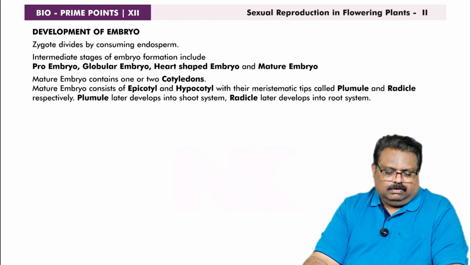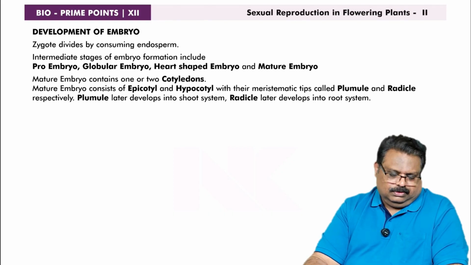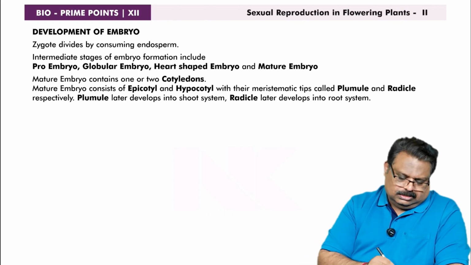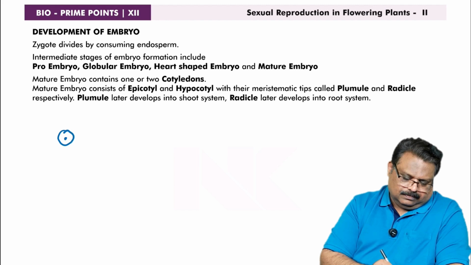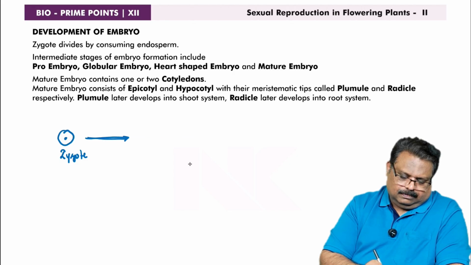Next one is the formation of embryo, the development of embryo. You know that zygote is a unicellular structure. This is called a zygote. The zygote divides continuously, producing a multi-celled structure, and this multi-celled structure is called embryo.